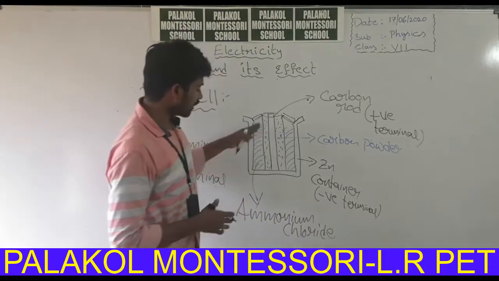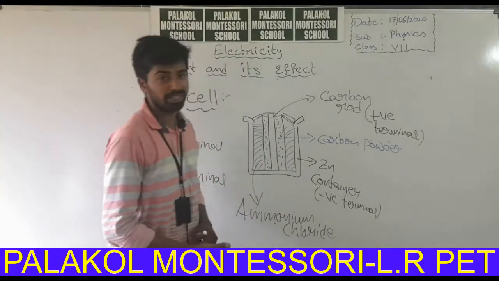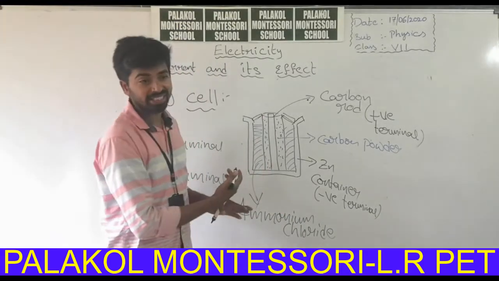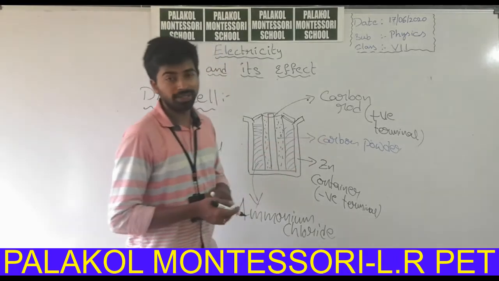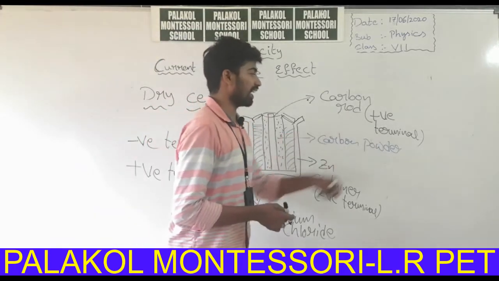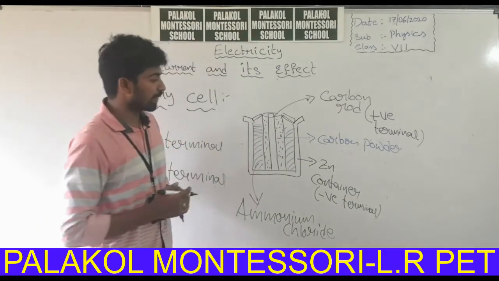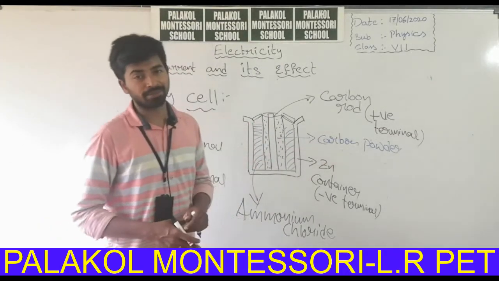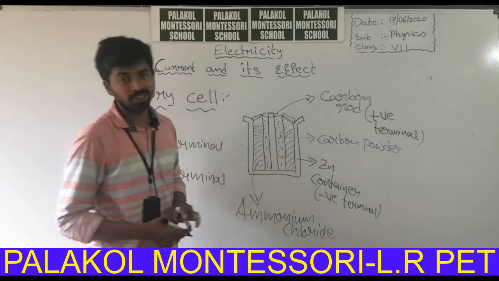So the battery consists of a zinc container, which acts as the negative terminal, and at the center of the battery you will find a carbon rod, which acts as the positive terminal. The carbon rod is surrounded by carbon powder, and that carbon powder is surrounded by ammonium chloride.